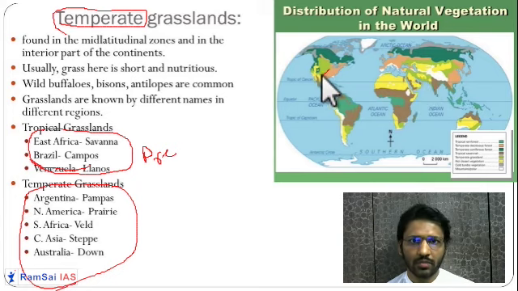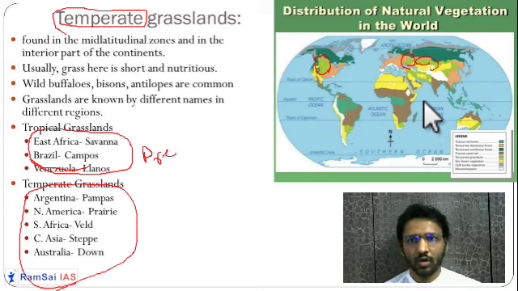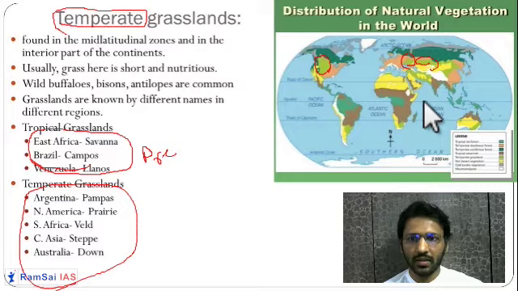So you can see the interior of the continent in this faint green color or mehendi color, as it is known. So these are the temperate type of grasslands. Getting it? They are known as the wheat granaries of the world. So wheat is a type of grass. So a huge amount of wheat is grown in this region. So that is why they are known as the wheat granaries of the world. You know, Russia and Ukraine, they are the wheat granaries of the world.